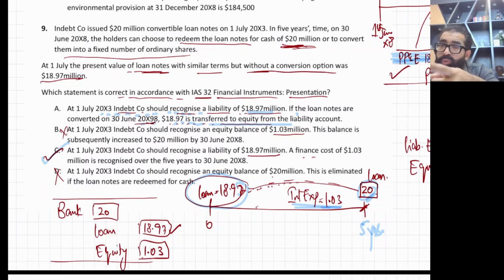So we'll transfer 20 million liability to equity if the other guys chose the equity option. Okay, right? So the perfect answer is C. Take your time.